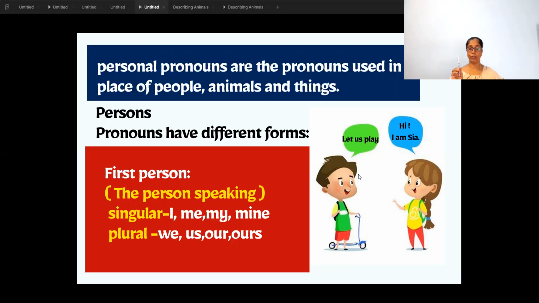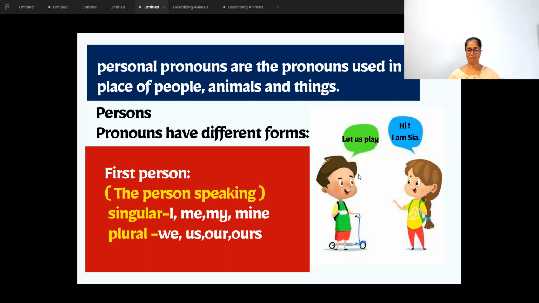Now today you need to understand that these pronouns, which are used instead of the name of a person, a place, or an animal, are called personal pronouns because they are used in place of the names of people, animals and things.